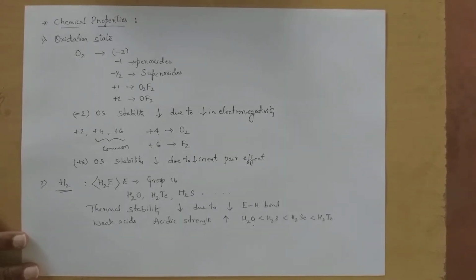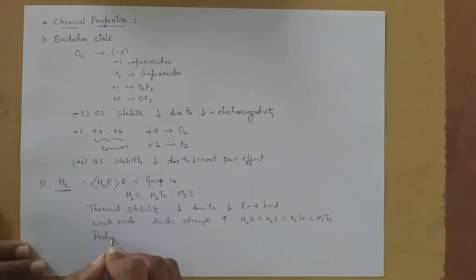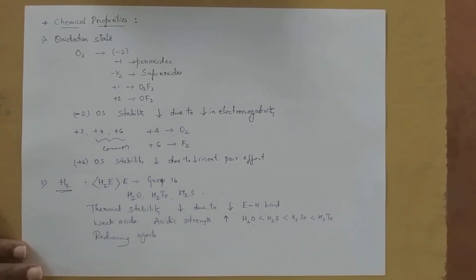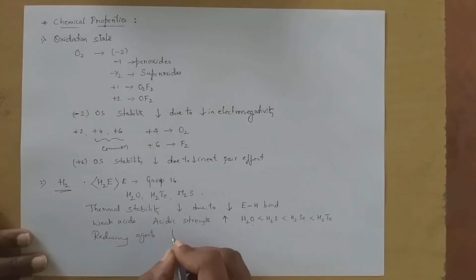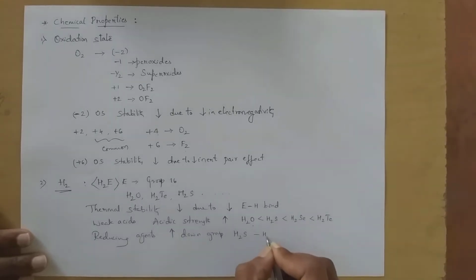So this metal hydrides provide hydrogen, hence they act as good reducing agents. These hydrides act as good reducing agents. Particularly, the order of reducing strength increases down the group, that is in the order from H2S to H2Te.